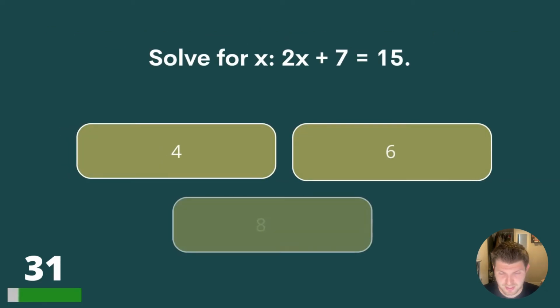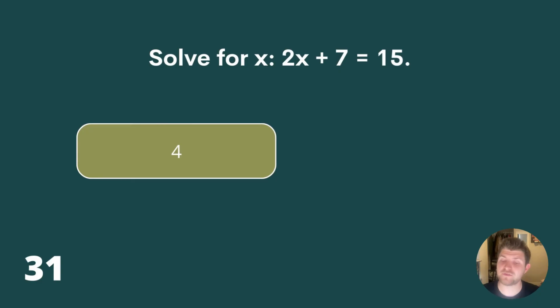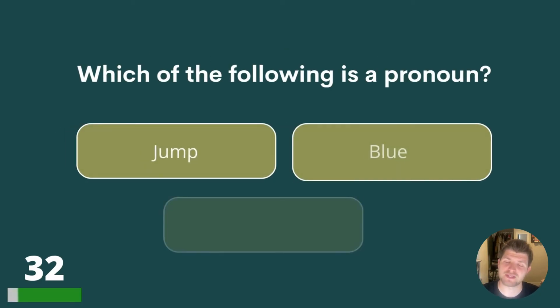Question 31. Solve for x, 2x plus 7 equals 15. Is the answer 4, 6, or 8? The answer is 4. You do 15 minus the 7, which makes 8, and then 2 times 4 is 8.